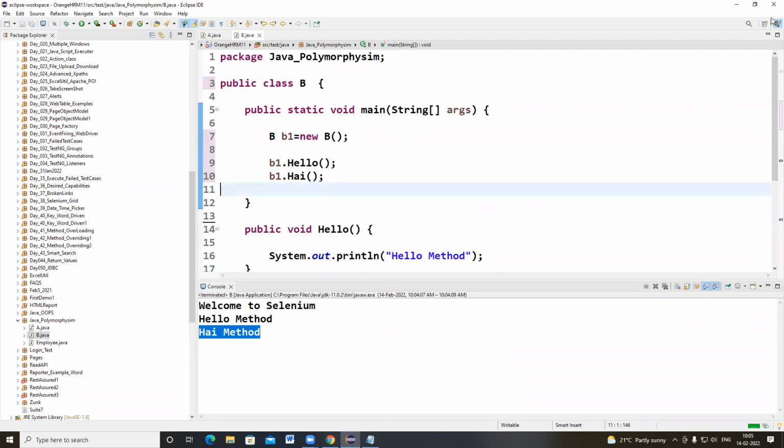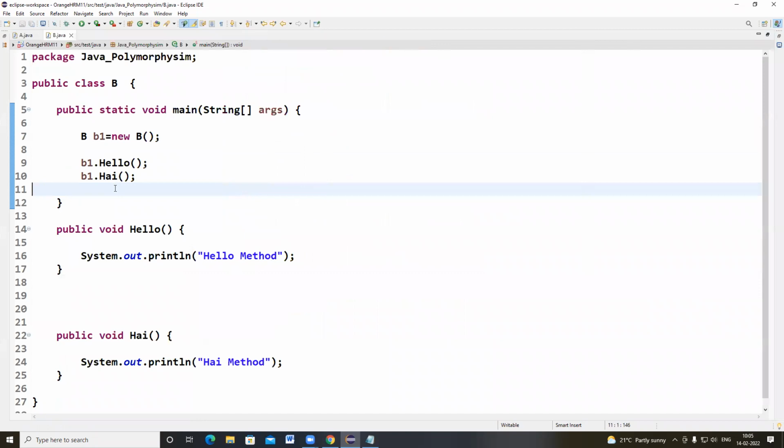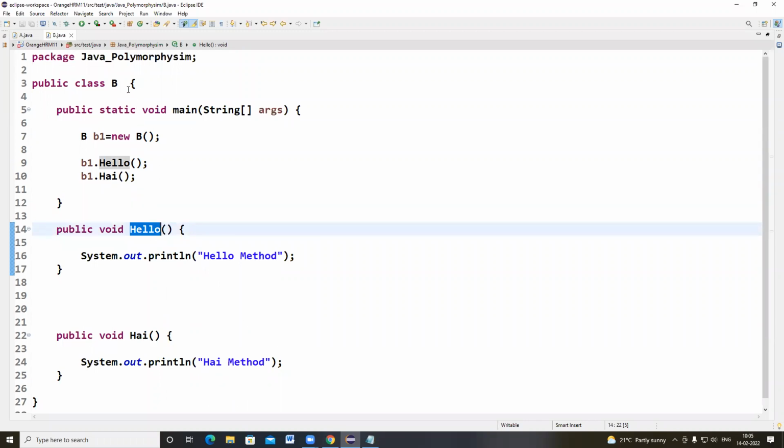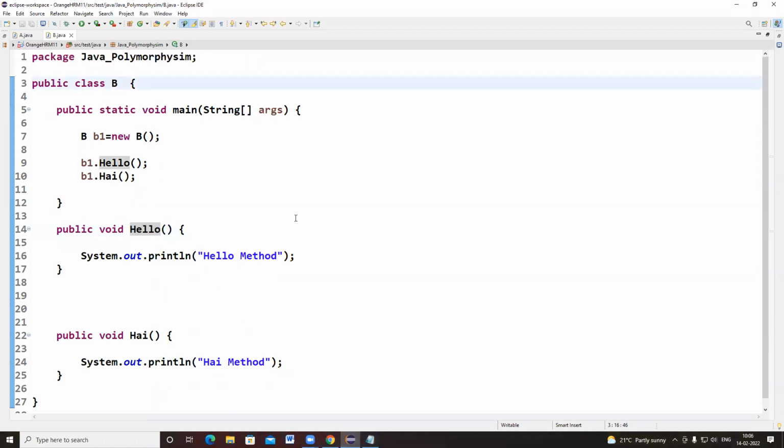As per this class, B is a normal, concrete class which contains the methods hello and hi. I am not extending any class now. For the B class, I am creating an object, b1 is equal to new B of, and b1 dot hello method executes from the B class.